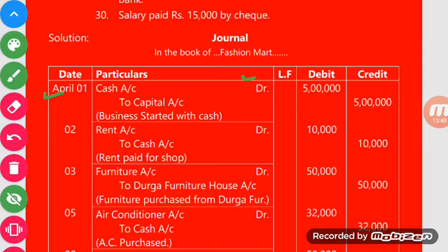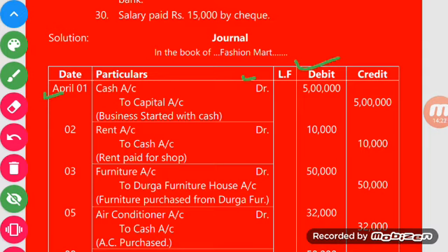Cash account debit, and capital account. Capital account is a representative account for the businessman or owner. So it represents the money invested by the owner. How much amount was invested by Mr. Roque? Rupees 5 lakh as capital. So capital account will be credited, because Roque is the giver, and the giver is always credited, and the owner's account is used as a capital account as representative. So here your entry will be cash account debited, and in the debit column we have written rupees 5 lakh.